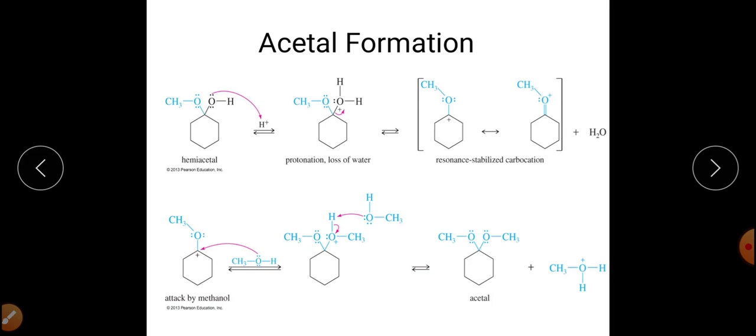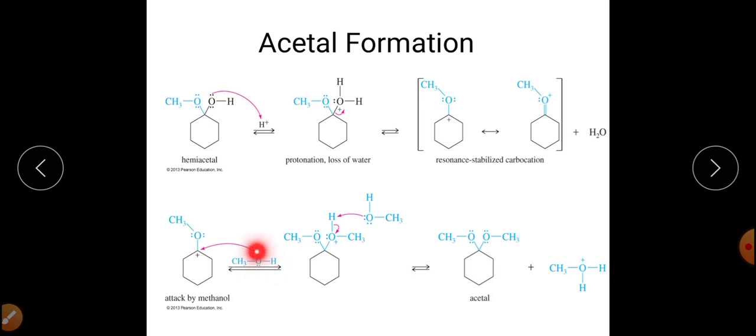And the formation of this carbocation is favorable because this particular carbocation is resonance stabilized, and when resonance stabilization occurs, the carbocation becomes stabilized, and that's why the carbocation is formed in this reaction. So after formation of this carbocation, it will now react with another molecule of alcohol, that is methanol in our case.